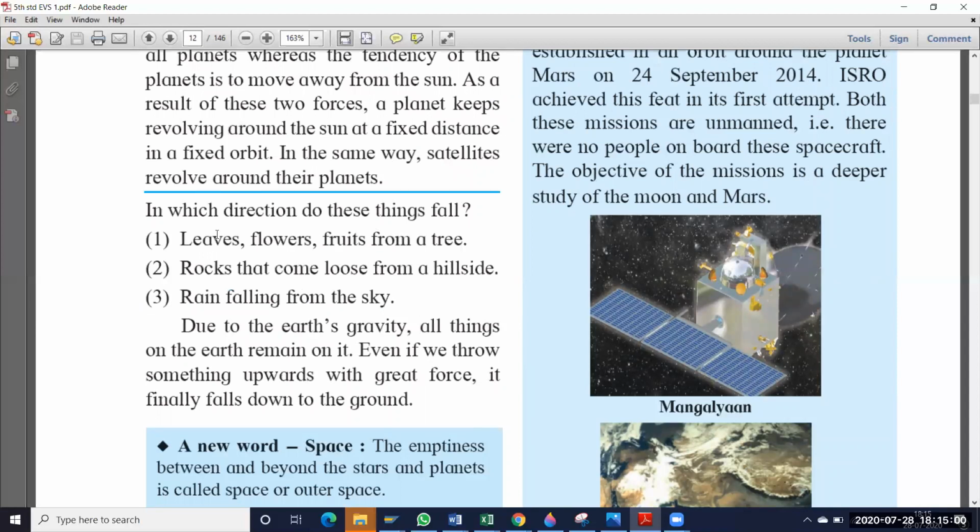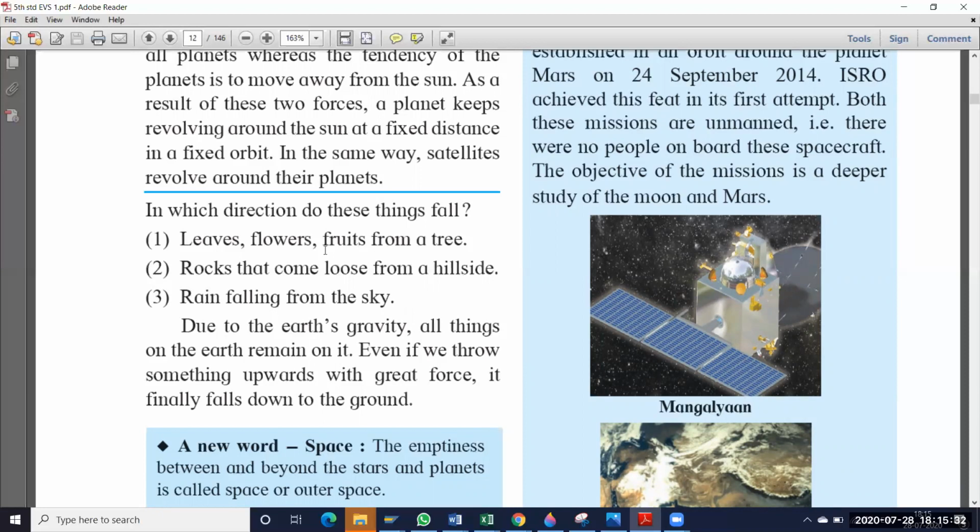Okay, so you have to tell leaves, flowers, fruits from a tree. When we are observing, do flowers fall down, or do they go up to the sky? Second one, rocks that come loose from a hillside. Suppose any rocks come loose from a hillside, will they fall down or go to the sky? Second one, rain falling from the sky. So is rain falling on earth or falling on sky?